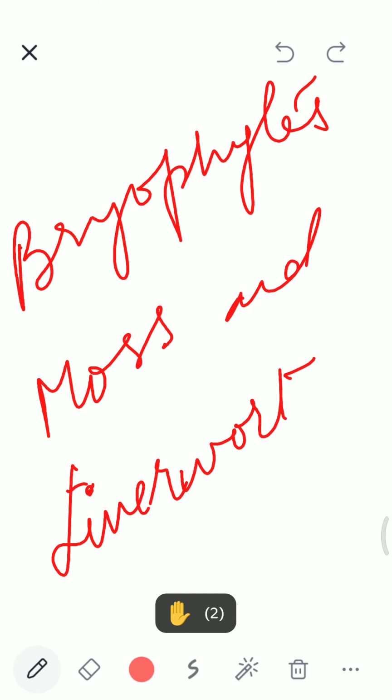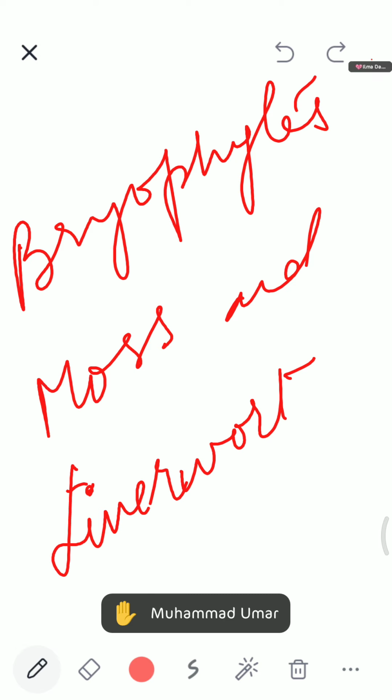They are terrestrial plants, and here the distinction of the different parts of the plant body is visible. Means the root, stem, and leaves are distinct here. The body is differentiated into root, stem, and leaf, and they have vascular tissue as well. Vascular tissues transport substances within the plant body, means water and minerals from root to the leaf, and food, which is formed in the leaf, to every part of the plant.